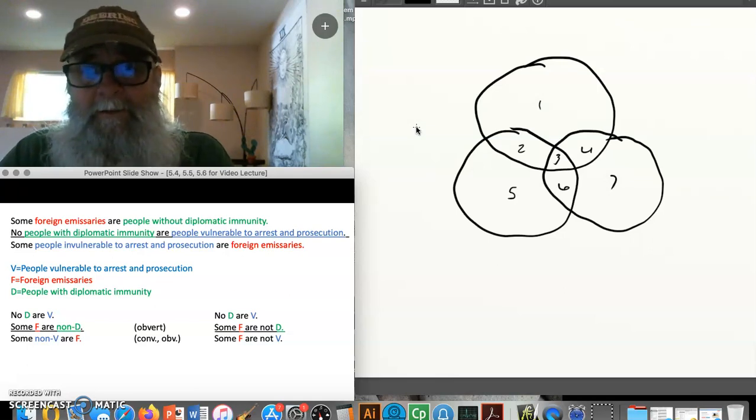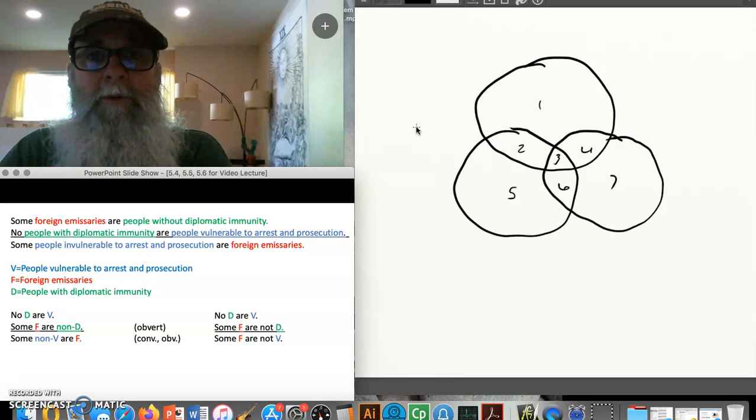The first premise is an E statement, and it distributes both its subject and its predicate. And the second premise is an O statement, and O statements distribute their predicates. So D is actually distributed in both premises. So I have passed rule number 1.